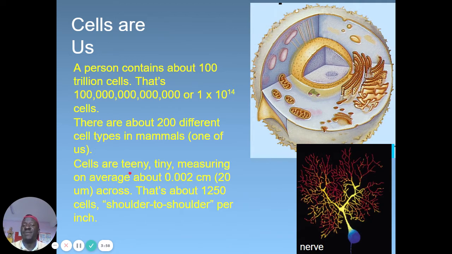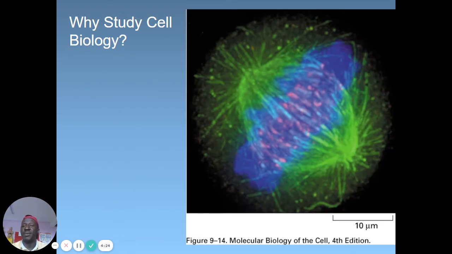They measure on average about 0.002 centimeters, which is about 20 micrometers across. So that is about 120 to 1,250 cells shoulder to shoulder per inch. That means they are very minute, and it's hard for us to distinguish one cell from another. In this picture you can see the whole cell.